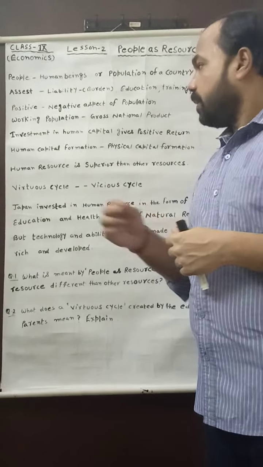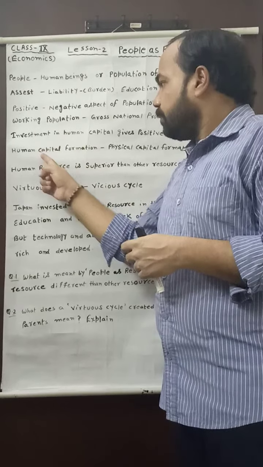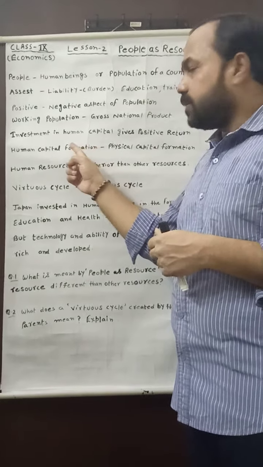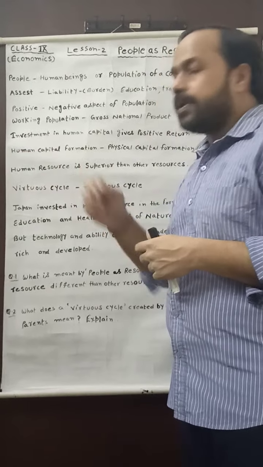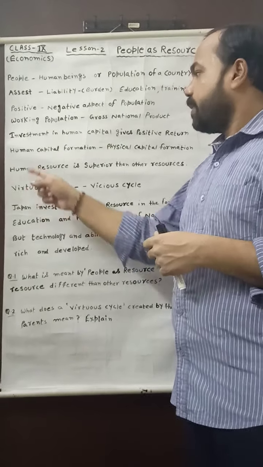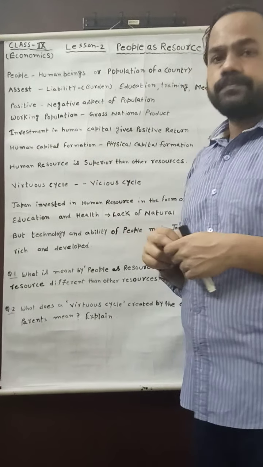Then a type of capital will be formed, and that capital is known as human capital, and in gross it is known as human capital formation.